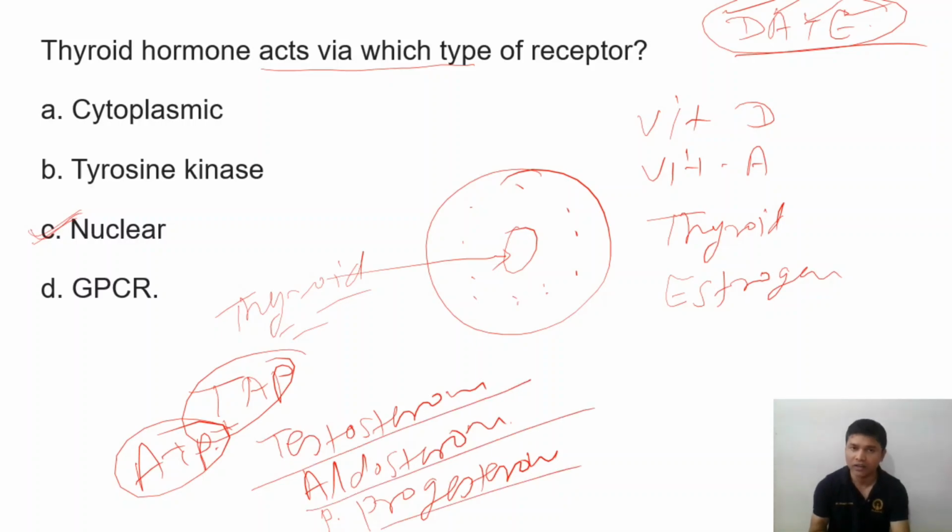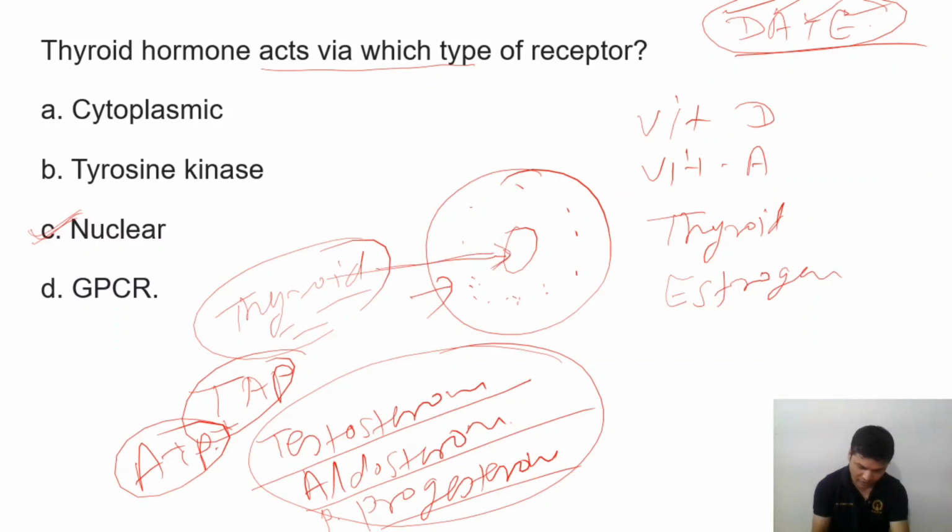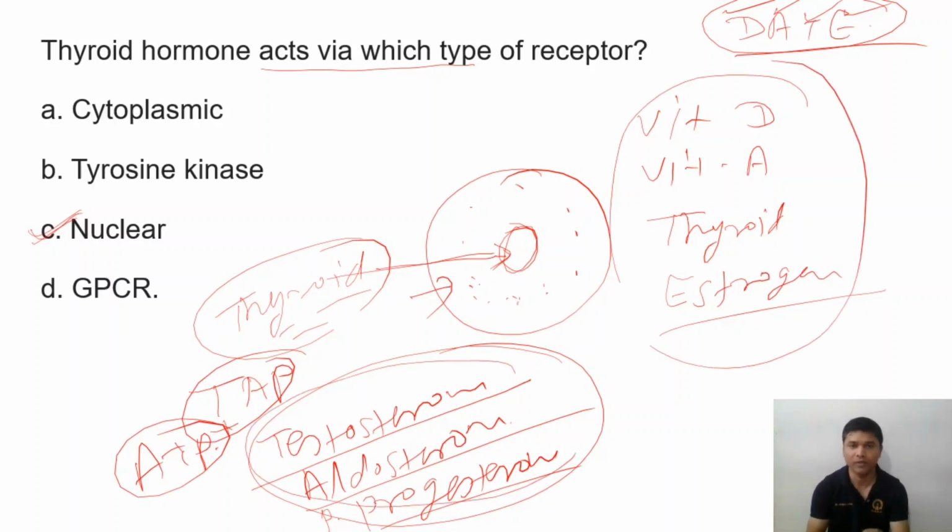These three can cross the cell and act through the cytoplasmic receptor. Thyroid hormone can also cross, and vitamin D, vitamin A, and estrogen can cross the cell membrane and directly act on the nuclear receptor. So simple. Just remember these: nuclear receptor and cytoplasmic receptor. These are repeated questions. So here the answer is the nuclear receptor.